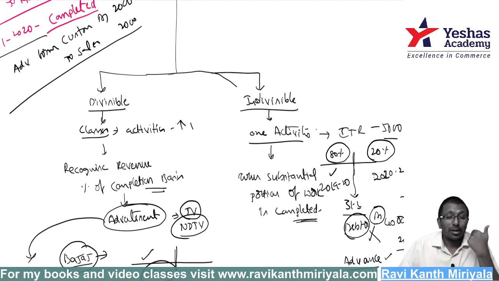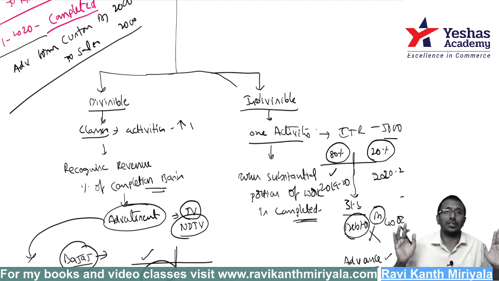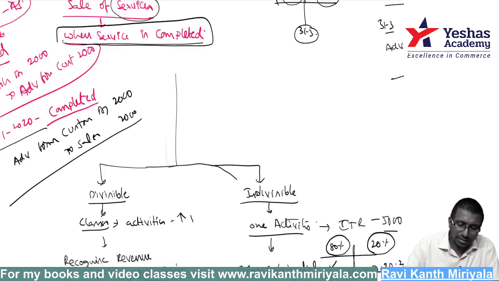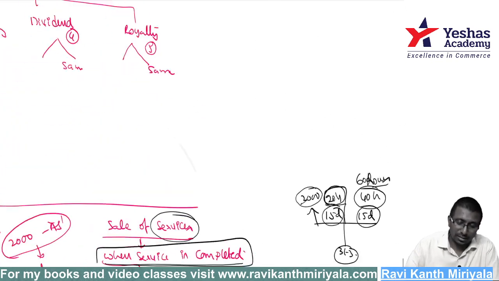If it is divisible, based on percentage completion method, you recognize it. Otherwise, only when the substantial portion of work is completed, almost yes, I have done my job 100%, there is a main part of the work completed, that day you record the sale. Otherwise, no. If he had already paid the money, then it is an advance to the company, but it is not a sales to us. Now you remember, we are not following cash basis of accounting, we are following accrual. It accrues to me only when I provide the services to my customer. And second condition is obviously as usual, same second condition.